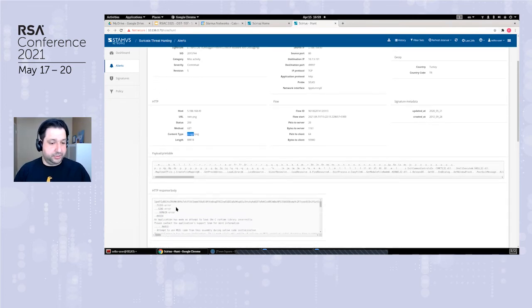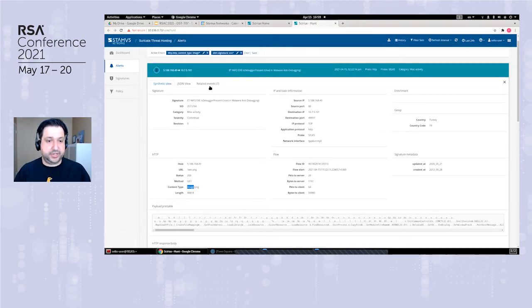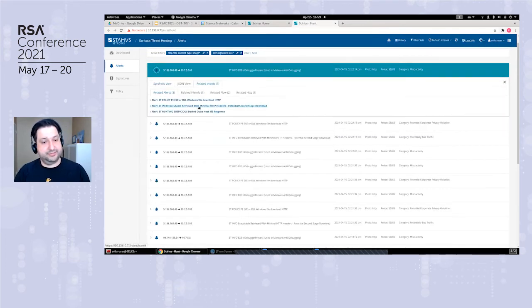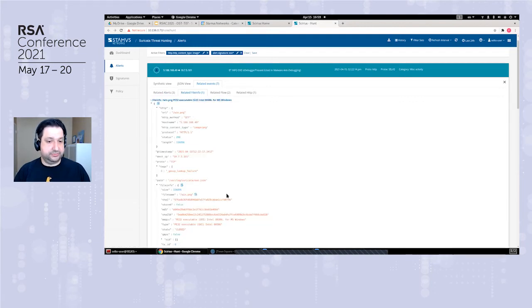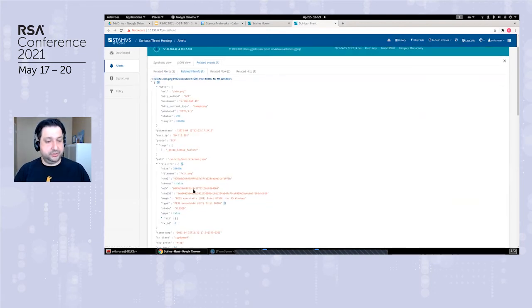We have a payload printable and HTTP response body, but if we go to look at the related events, we can see that this is actually a file. It's called win.png, but it's actually an executable, and this is the file transaction, the file information log with checksums, with its magic, and so on and so forth.